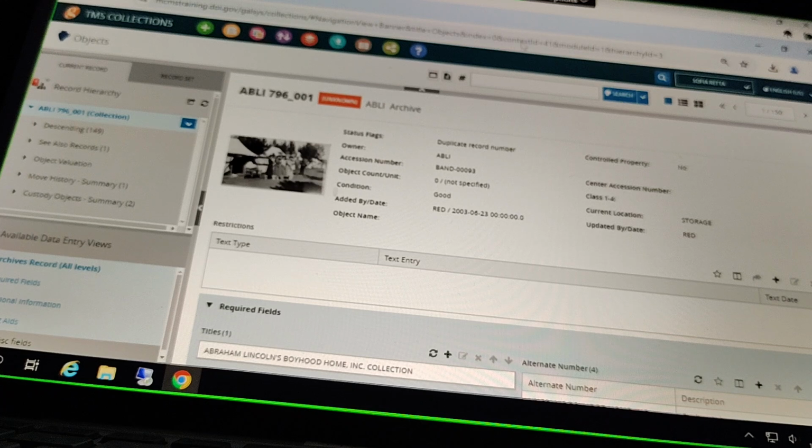Hi. So for background, archaeologist here. If we have a collection of multiple objects that we've recovered, we also usually have a catalog entry for a project report, which says this is what happened, this is what we found. That's considered a museum record because it's associated documentation of the project. So we would create a catalog record for that archival component, but we wouldn't go into the archives module in MCMS and go this deep. It would only be a folder of the report or a folder of photos and stuff like that.